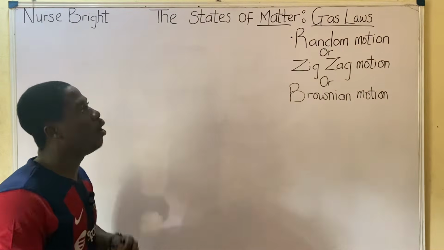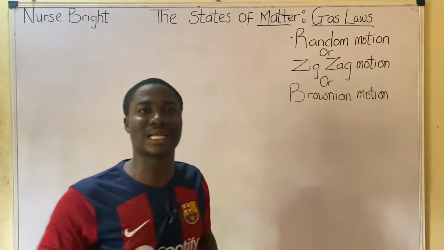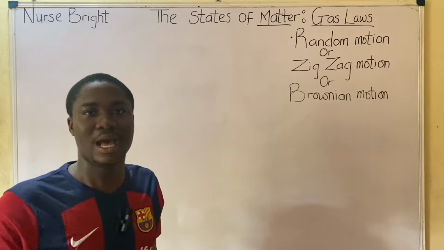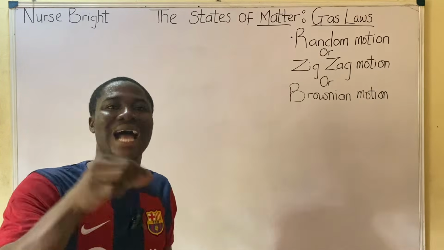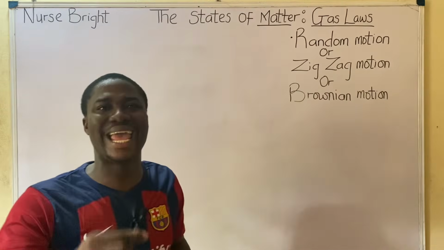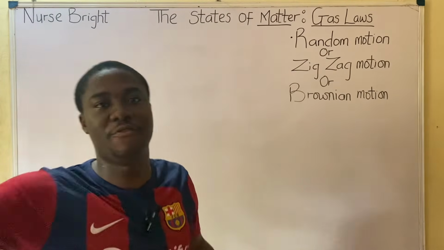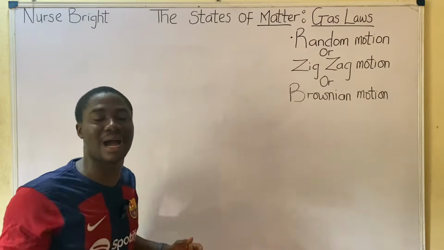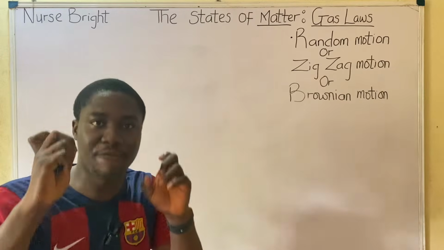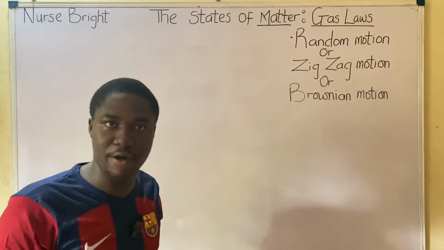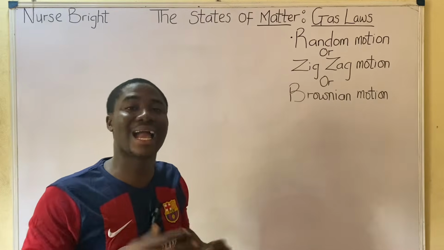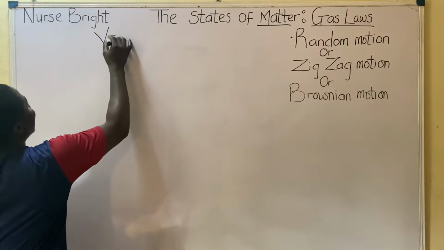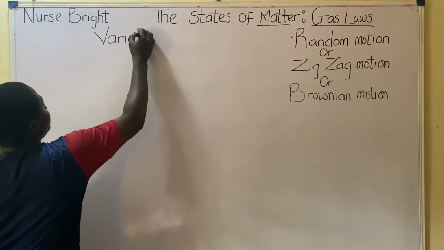So, in general, moving further, we have to understand that gases exhibit some behaviors. Yes, they exhibit some behaviors. And the behavior of gases is described by some variables. This is where I want to start from. The behavior of gases is described by some variables. What are these variables? If I don't want to call them variables, I can as well call them parameters.